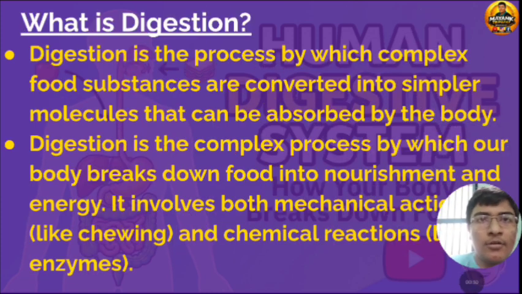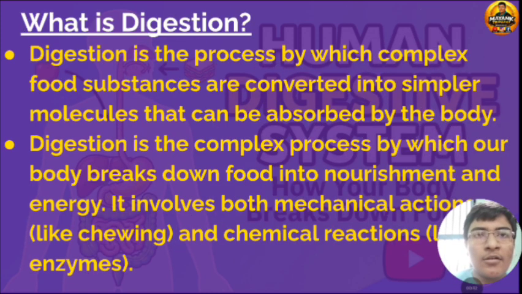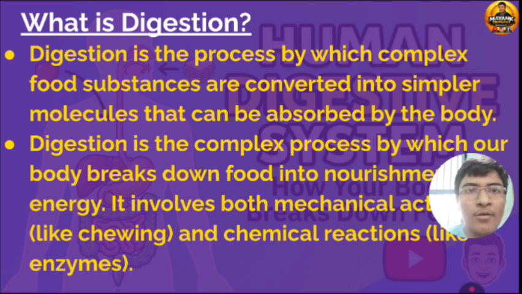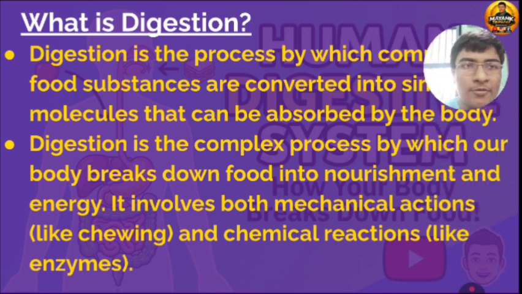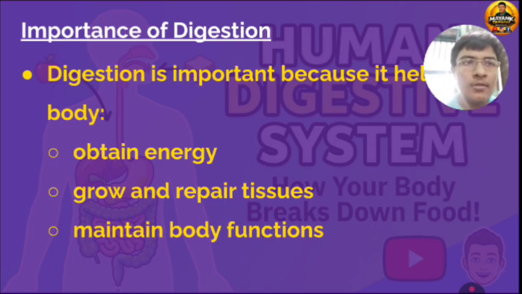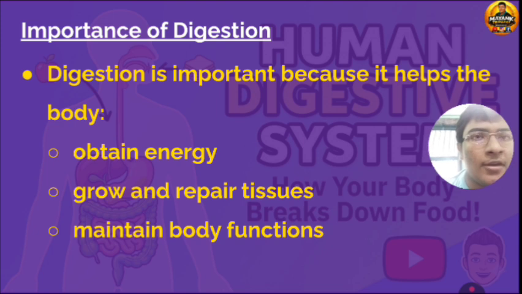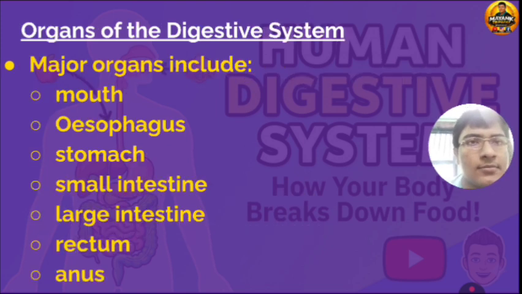What is digestion? Digestion is the process by which complex food substances are converted into simpler molecules that can be absorbed by the body. Digestion is the complex process by which our body breaks down food into nourishment and energy. It involves both mechanical action like chewing and chemical reaction like enzymes. Importance of digestion: digestion is important because it helps the body obtain energy, grow and repair tissue, and maintain body functions.